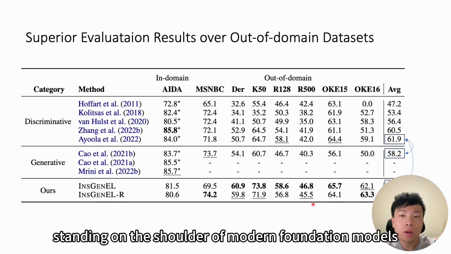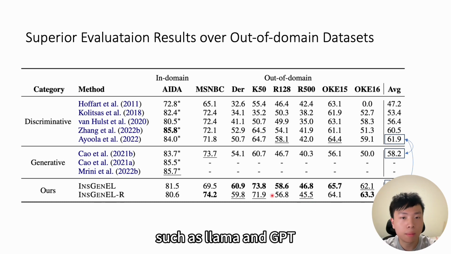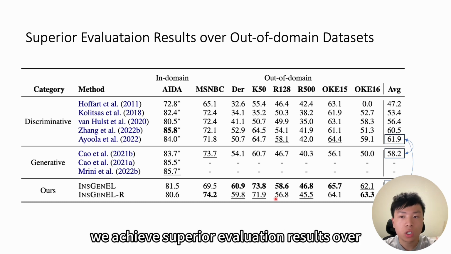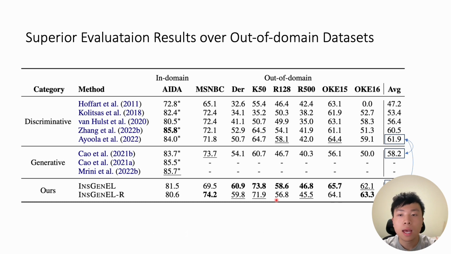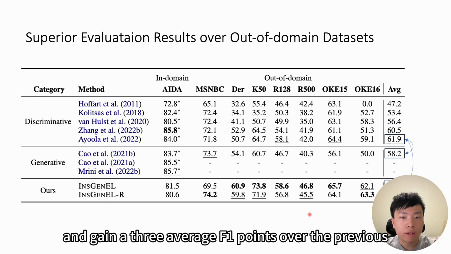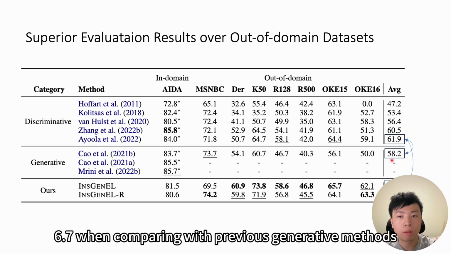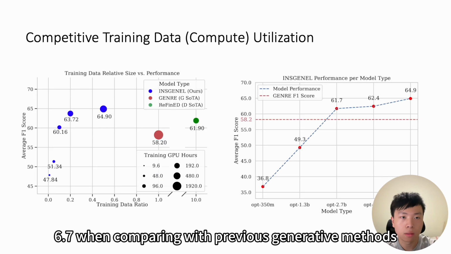Standing on the shoulder of modern foundation models such as Llama and GPT, combining with our novel linking strategy, we achieve superior evaluation results over out-of-domain dataset, and gain 3 average F1 points over the previous discriminative competitors, and this number expanded to 6.7 when comparing with previous generative methods.